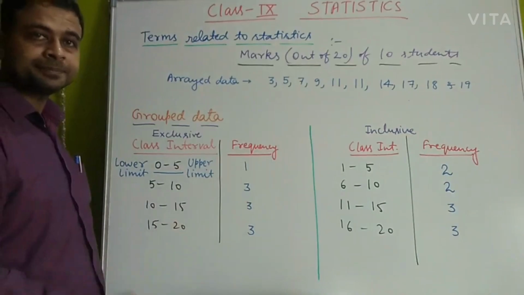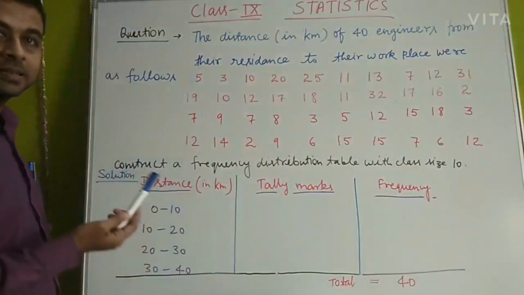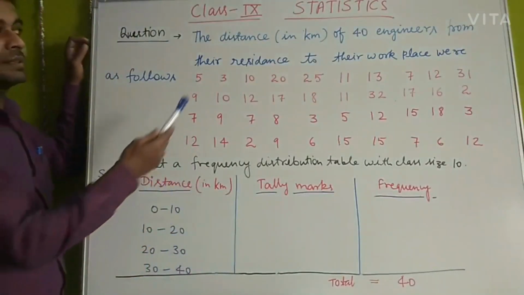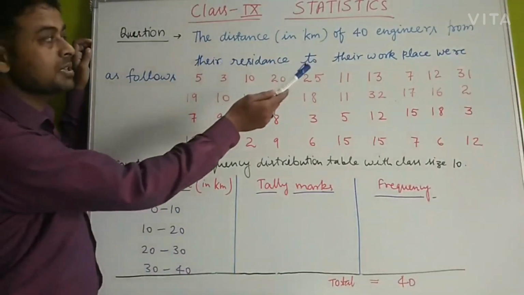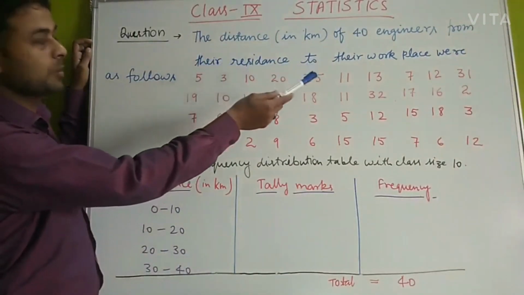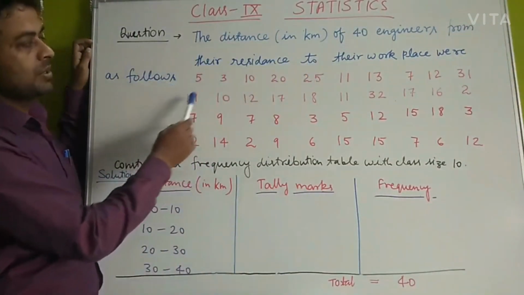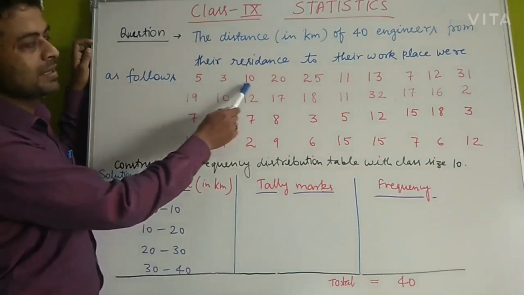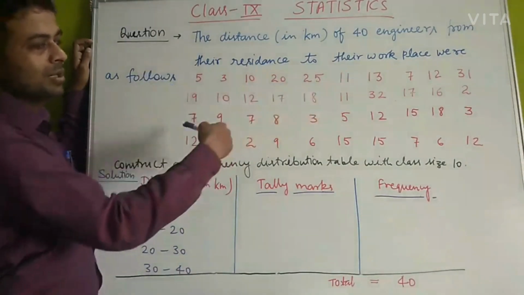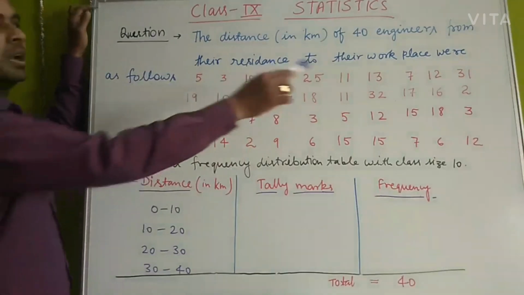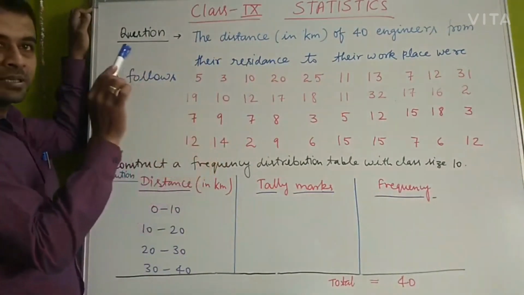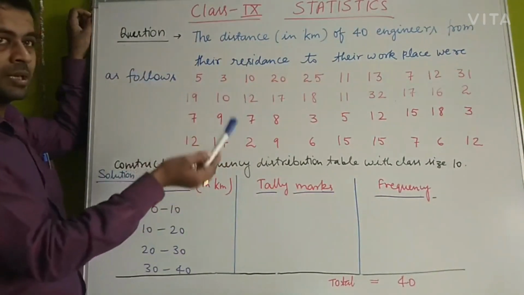Okay students, let us discuss a question now. The question is, the distances of 40 engineers from their residence to their workplace are as follows: 5 kilometers, 3 kilometers, 10 kilometers, 20 kilometers and so on. These are all the distances of the engineers' residence to their workplace.